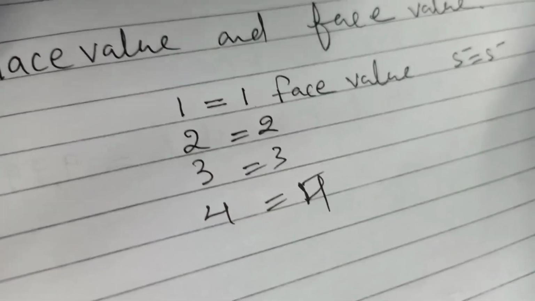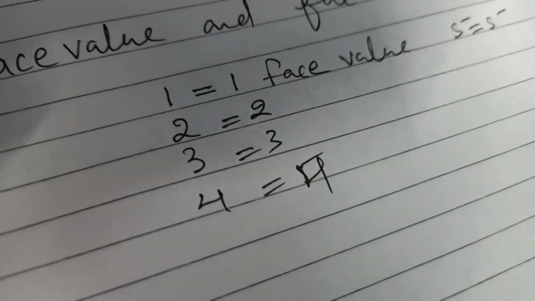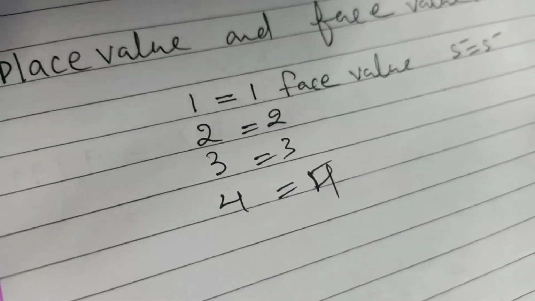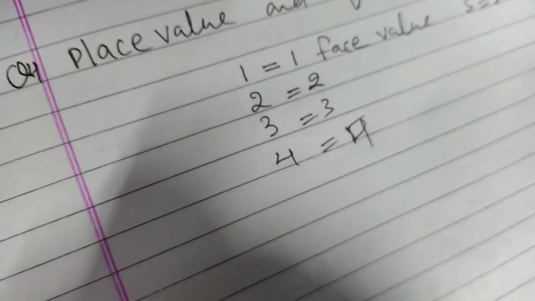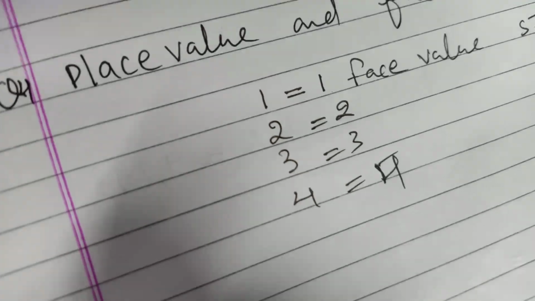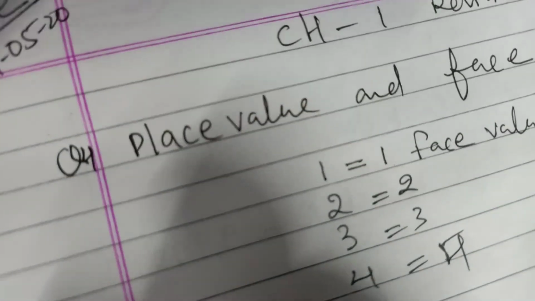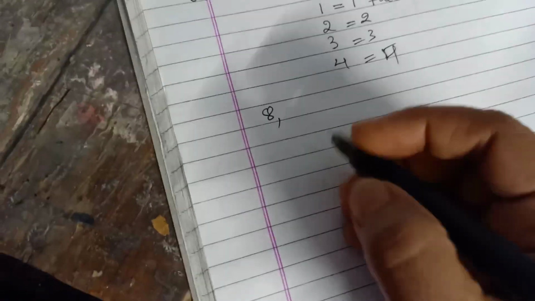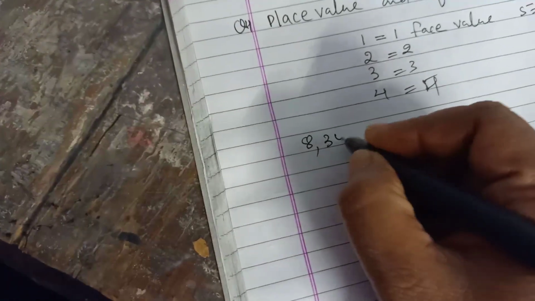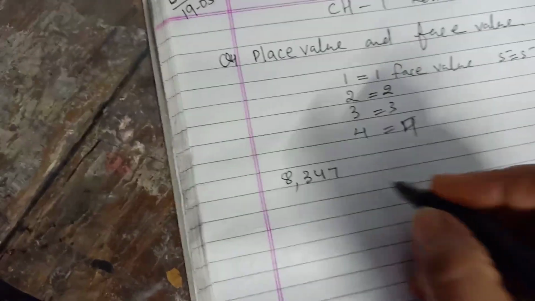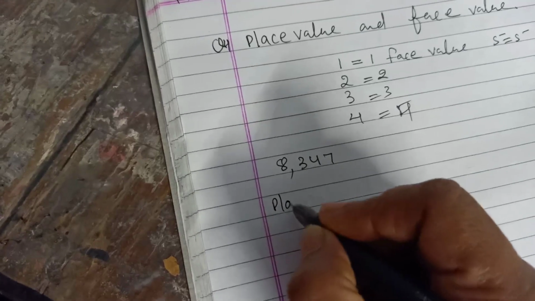In question number 4 it is written: write the place value and face value of each digit in 8347. First we will write the place value.